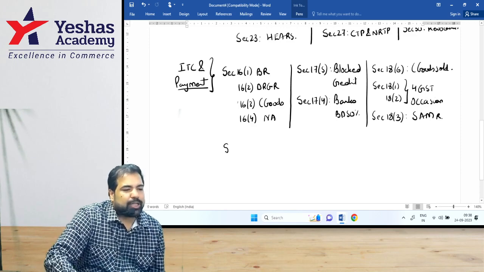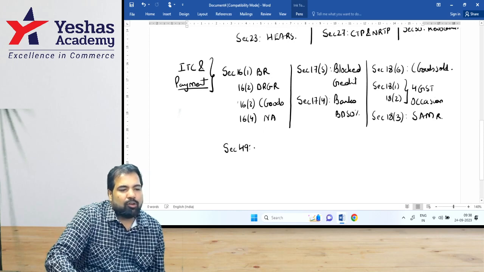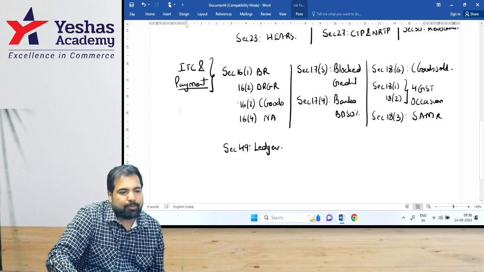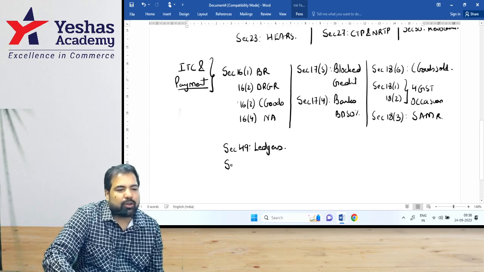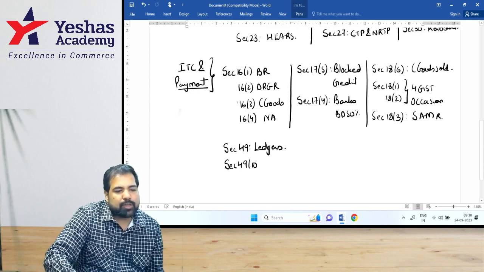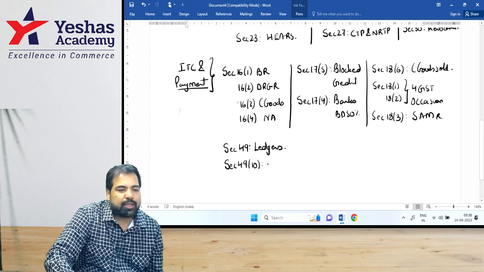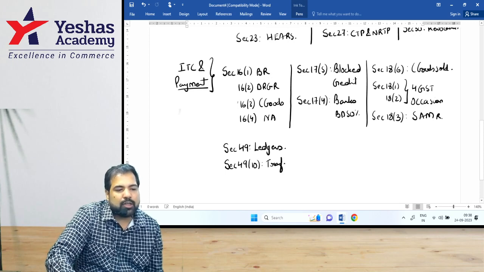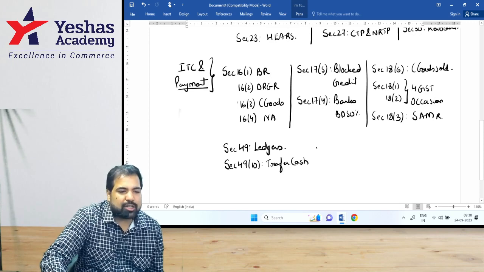Yes, and payment chapter, guys, all the ledgers are section 49. Do you remember ledgers, guys? How many ledgers? Three ledgers. Can you transfer money from one to the other? That is 49.10. That you can say that is transfer. What you can do, guys? Transfer in which ledger? Cash ledger.